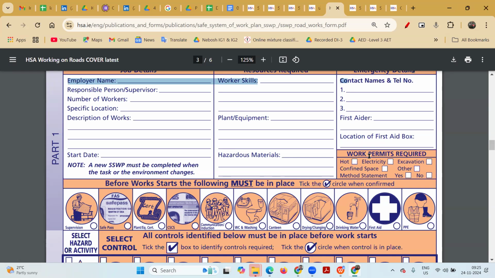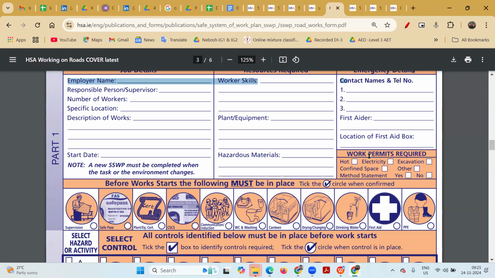In India we say SOP, and in the UK we say the safe system of work. Yes, so there is a basic difference with the safe system of work. So first we develop the safe system of work. Then if we need, we implement the permit to work.